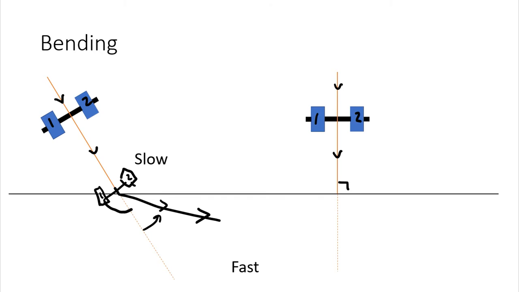So what's going to happen? Well, here we don't see any bending, right? So this is the one situation where speeding up or slowing down the wave doesn't actually cause it to bend.